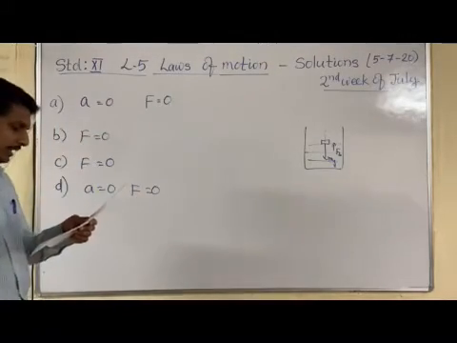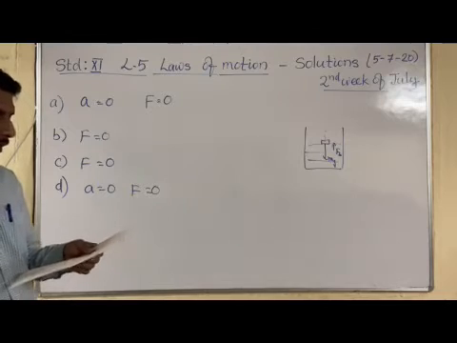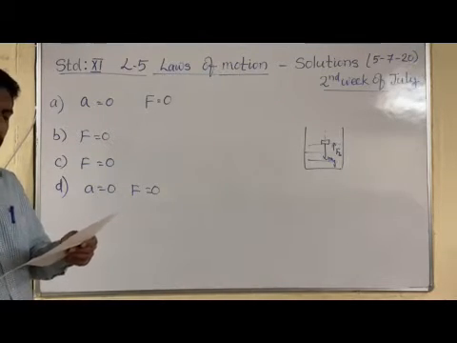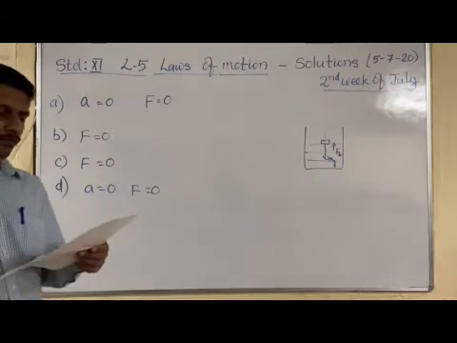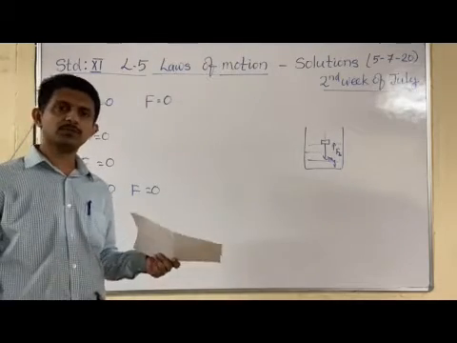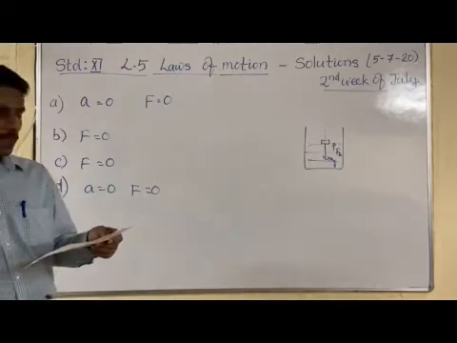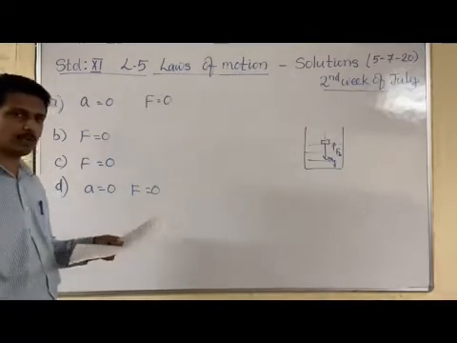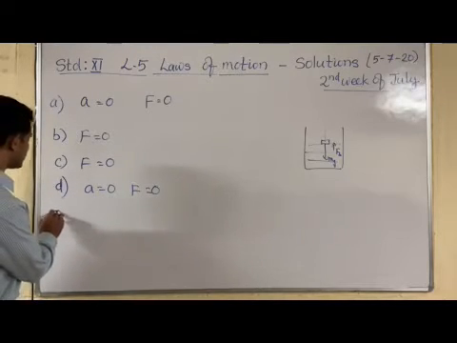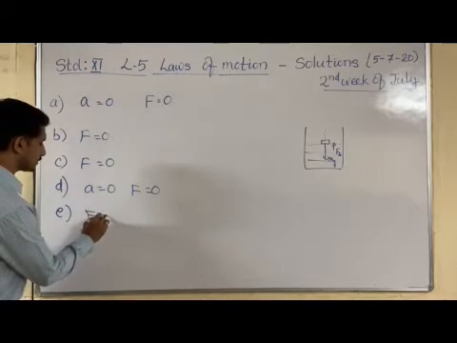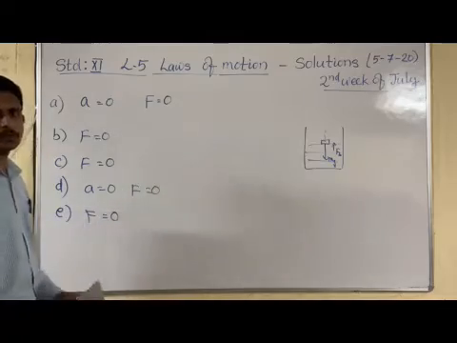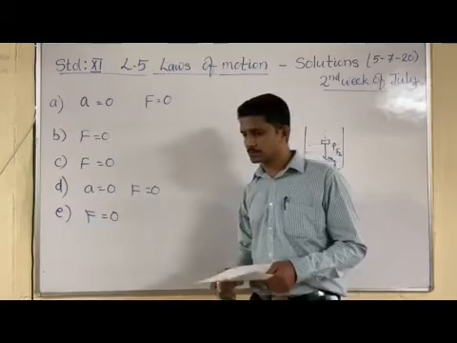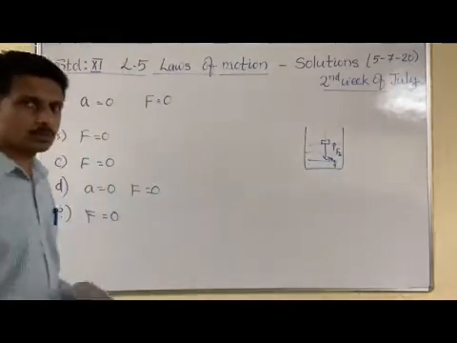Now you see option E, a high speed electron in space, far from all material objects and free from electric and magnetic fields. Therefore, what is the force acting on this object which is moving in space? The net force in this case is also zero. So these are the forces acting on the object in different cases. This is the solution of the first question.